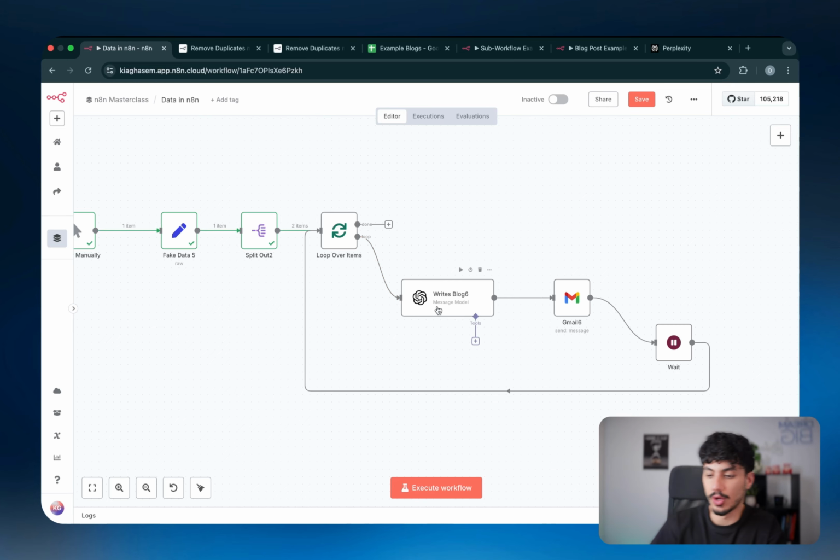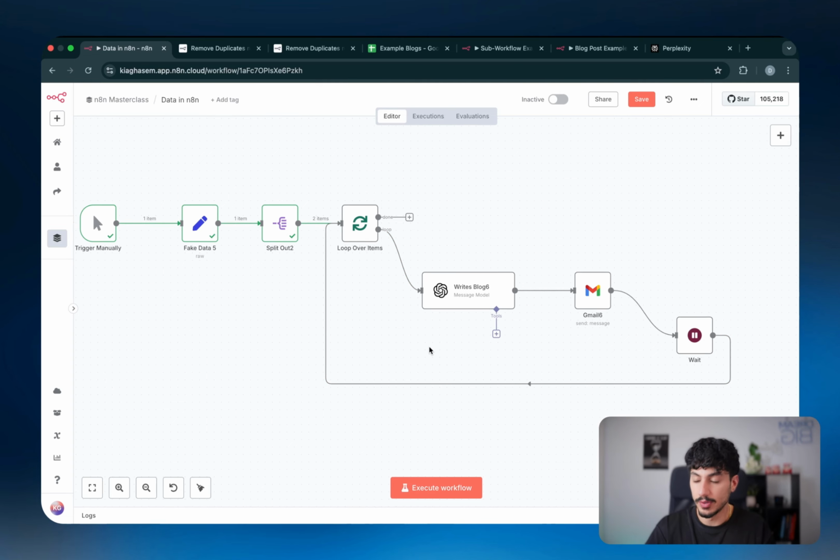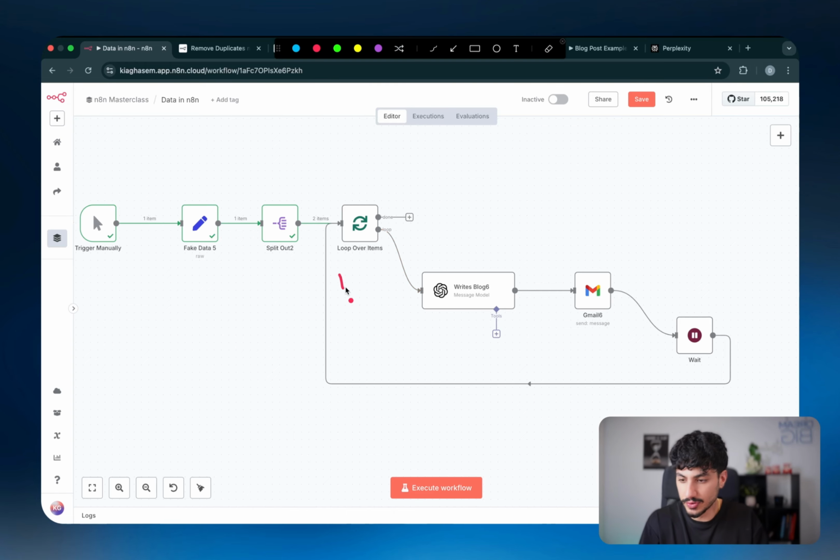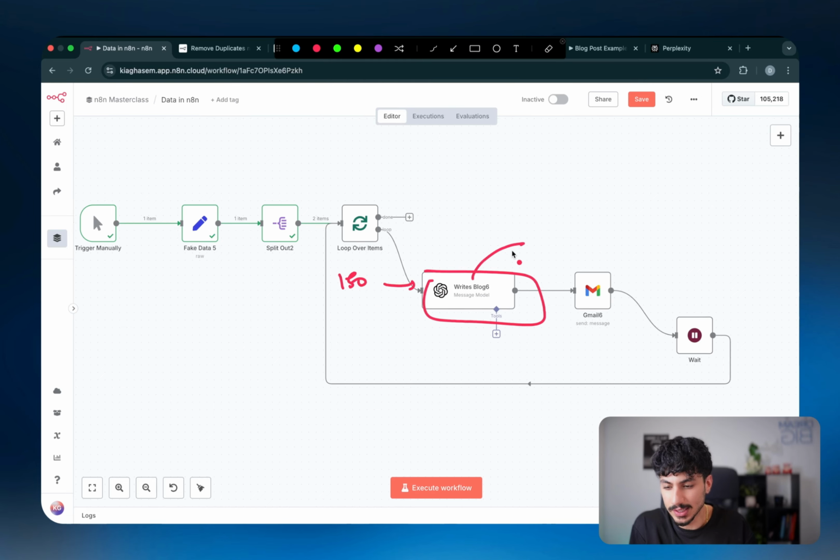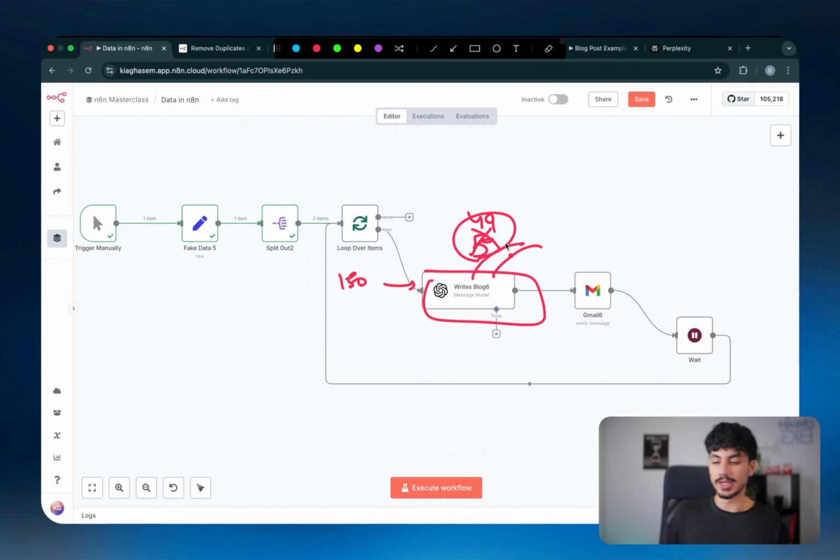So the write blog node would literally execute 1,000 times individually if I were to just connect this directly and it had 1,000 items. The reason why I do this is that if you don't do this and you just pass in, let's say, 150 items to a node, I found that sometimes it actually breaks the workflow and N8N somehow mixes up the items. So you might pass in item 49 and 50 as the same item, and it breaks the flow in a way that is kind of annoying if you build something for your clients.